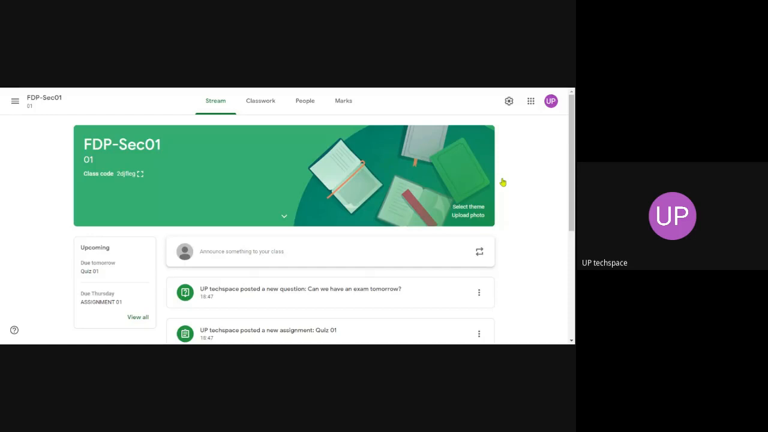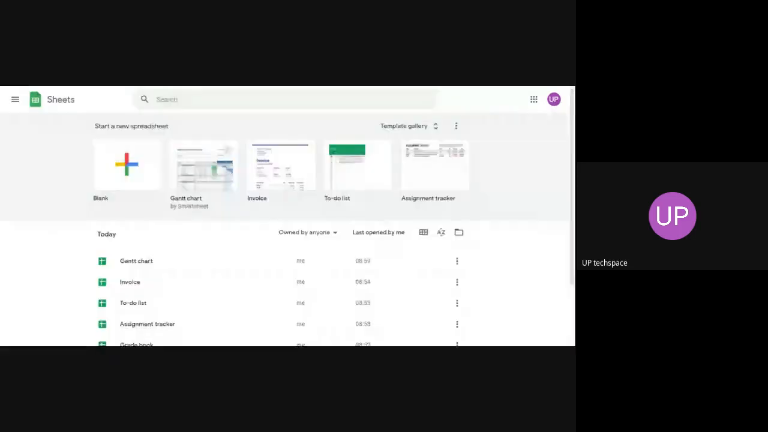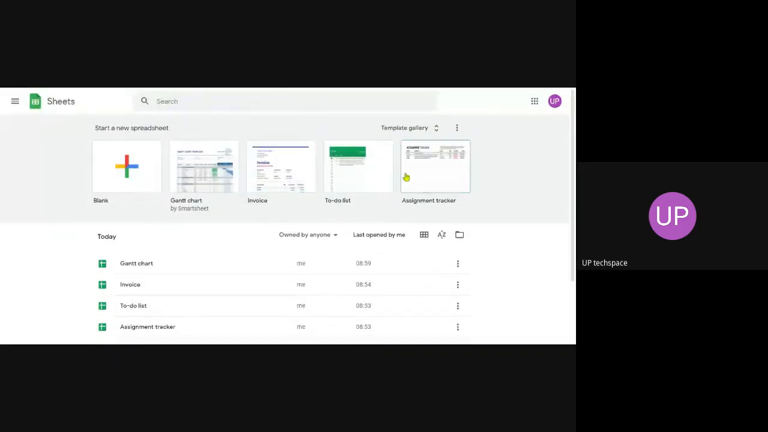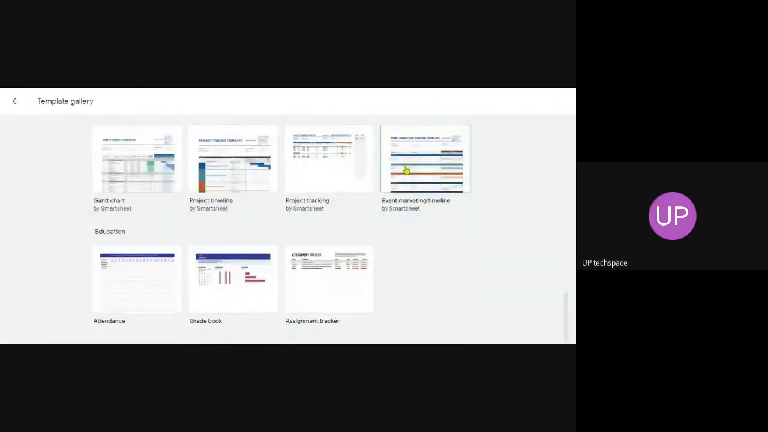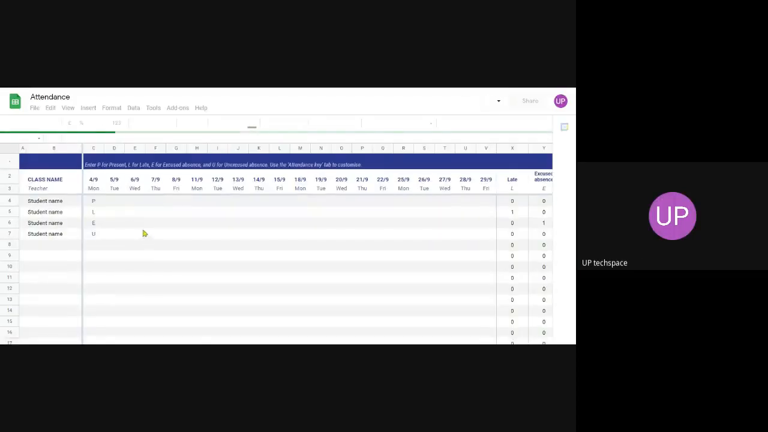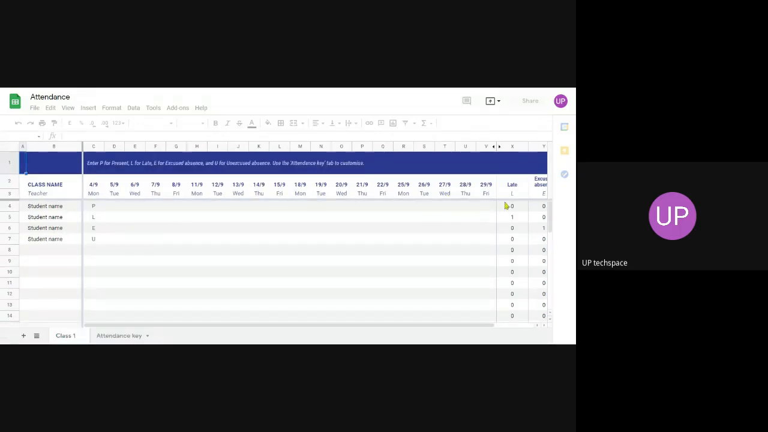In the Google sheet itself, you can go to the template gallery. Going downward, you can see education, and there is an attendance template. Click on the attendance. This is a nice template to record your attendance. You just need to put the students' names here, and this will give you the attendance.